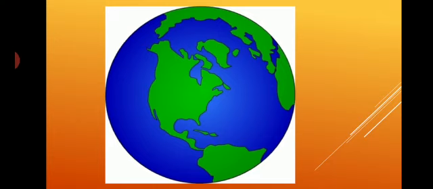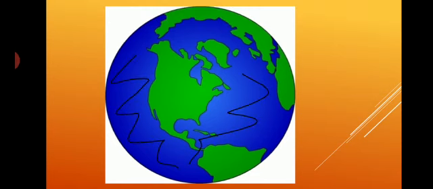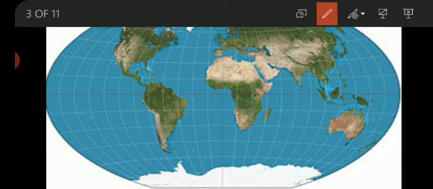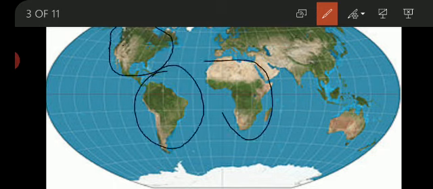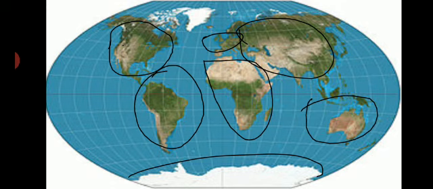What do you see on the screen, my children? Yes, this is our Earth's surface. As you can see, most of it is water, and only a part of it is actually land. Now, if you notice, among all this land, you will see they are in different fragments, that is, parts. These different fragments are actually called continents. The blue parts are known as oceans.